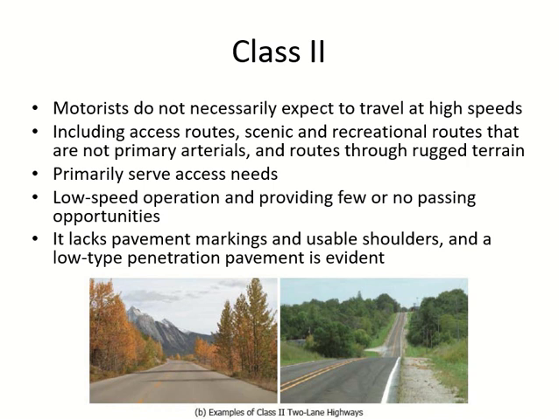Okay, and since we have low speed and rough terrain, we ignore the items which are required otherwise. For example, shoulders, you may not find any shoulders, you may not see markings and signs and so on. So because of the terrain and because of the aim, which is to provide access, we maintain low speeds on these roads. And when you maintain low speeds, some of the geometric items or the road items can be left out.